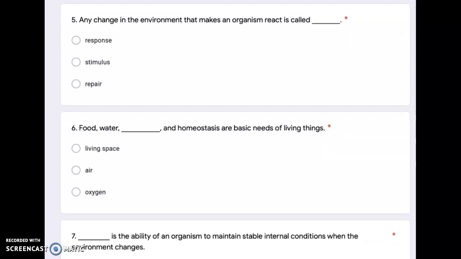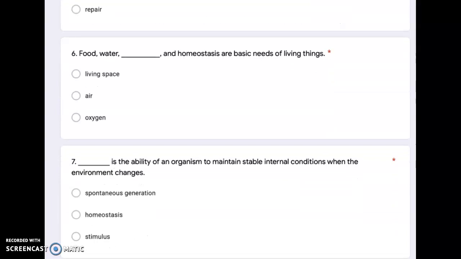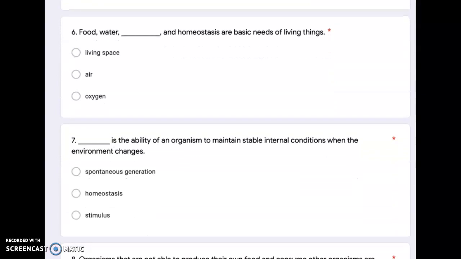Any change in the environment that makes an organism react is called response, stimulus, or repair. Number 6. Food, water, blank, and homeostasis are basic needs of living things. Living space, air, oxygen.